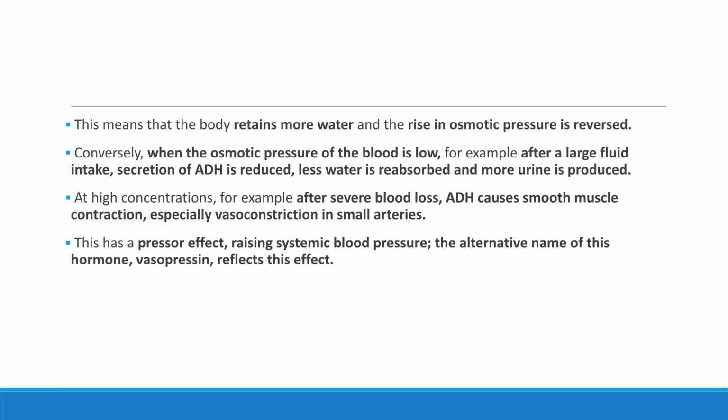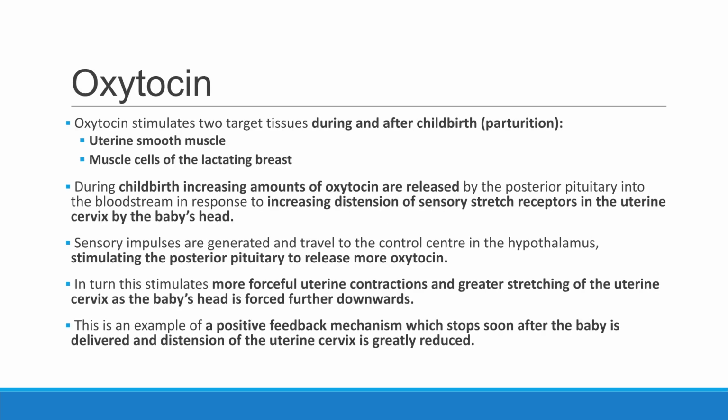Oxytocin stimulates uterine smooth muscle and muscle cells of the lactating breast during and after childbirth. Increasing uterine distension triggers oxytocin release via a positive feedback mechanism, causing stronger uterine contractions. Suckling initiates a positive feedback mechanism for milk ejection. Sensory impulses travel to the hypothalamus, stimulating oxytocin release, which contracts myoepithelial cells, ejecting milk. Suckling also inhibits PIH, prolonging prolactin secretion and lactation.